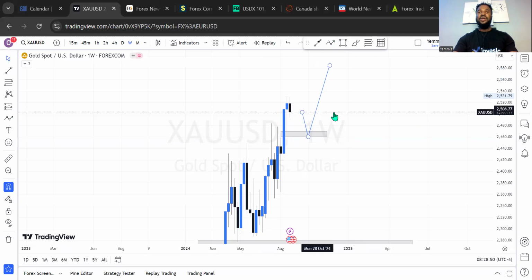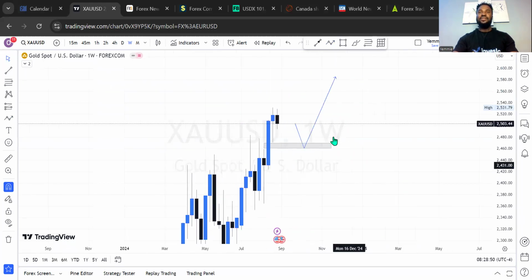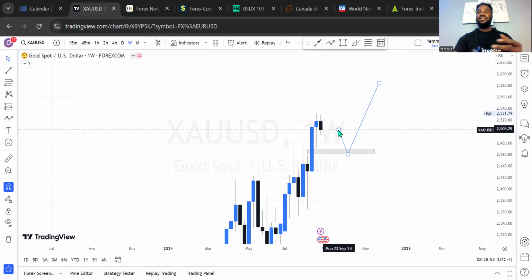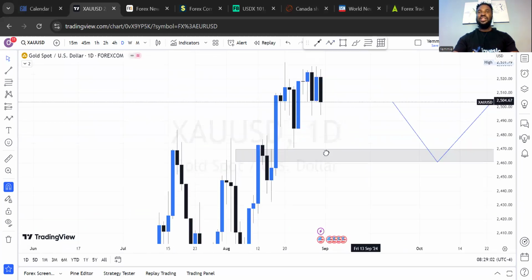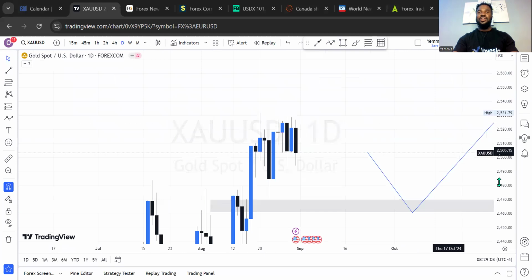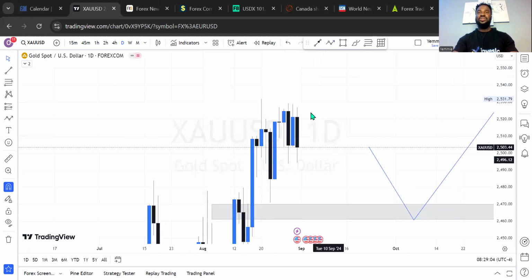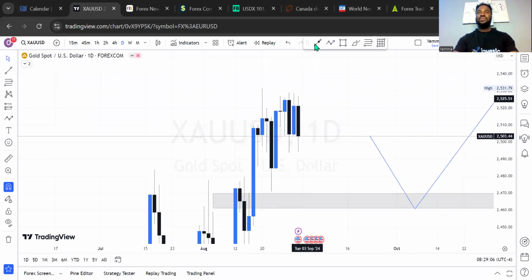But then, however, what are we expecting exactly for this week? Is the market coming straight down, or is the market going straight up before it's going to play and come to this lower price range level? Let's check the opportunity on the daily. Let's see what the market will likely do from there. On the daily, therefore, we have an opportunity to see if the market can do something like this.